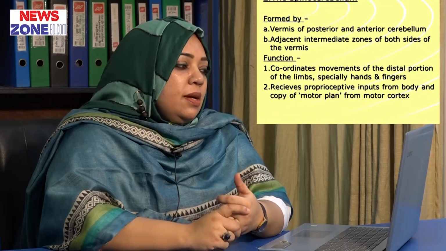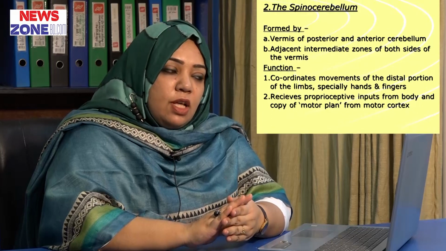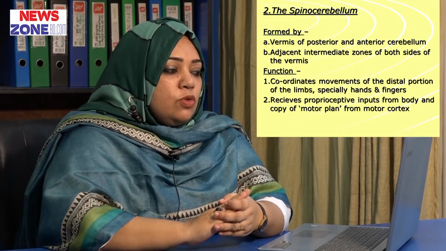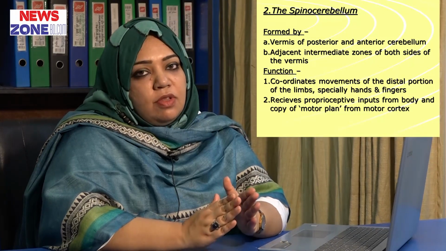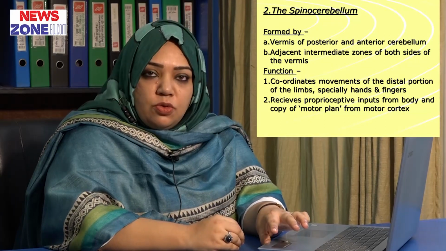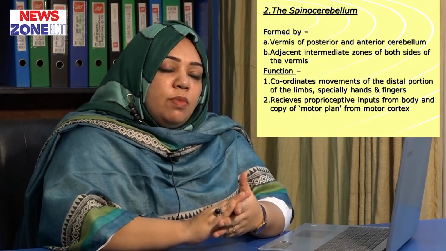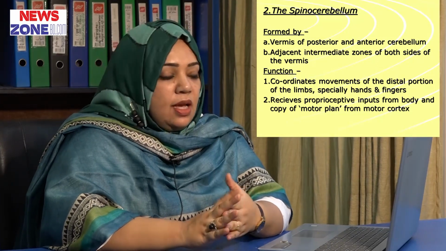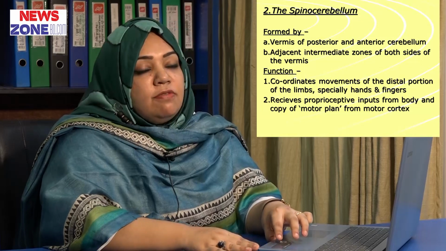The spinocerebellum is formed by the vermis of the posterior and anterior cerebellum and the adjacent intermediate zones on both sides of the vermis. Functionally, this has a very important role. It coordinates the movements of the distal portion of the limbs, especially hands and fingers, and it receives proprioceptive inputs from the body and a copy of the motor plan from the motor cortex. So this part of the cerebellum is very important.